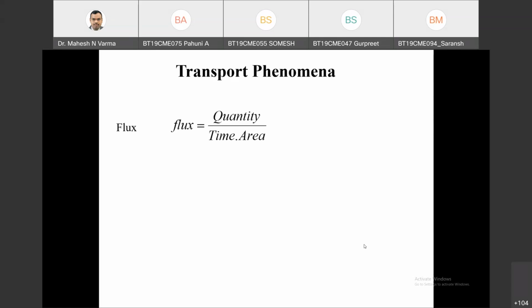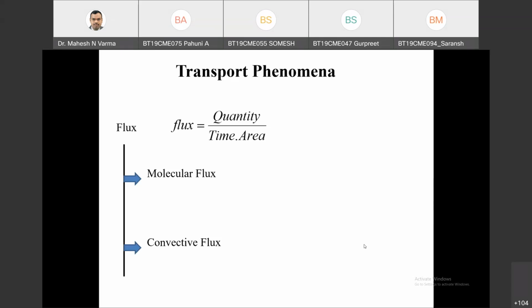Flux can be categorized into two classes. Logically there are more than two classes, but you can say there are two generalized classes of flux. One is molecular flux, another is convective flux. There is another class of flux in heat transfer called radiative flux.